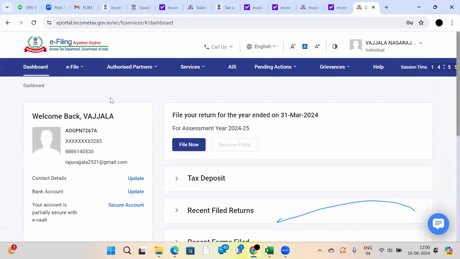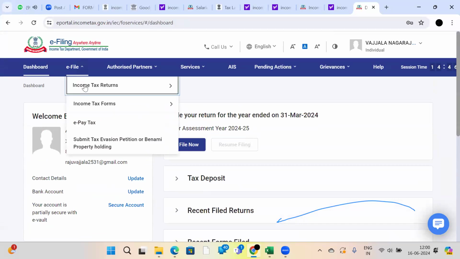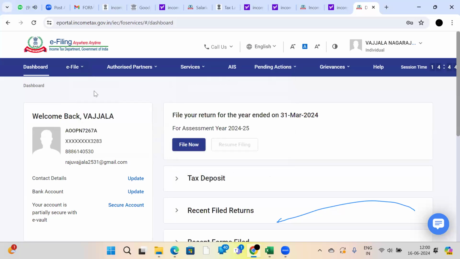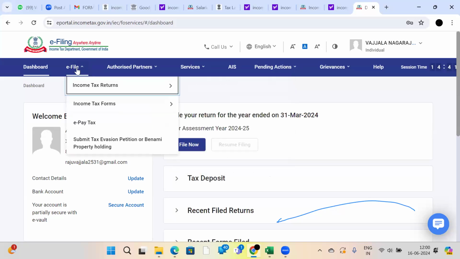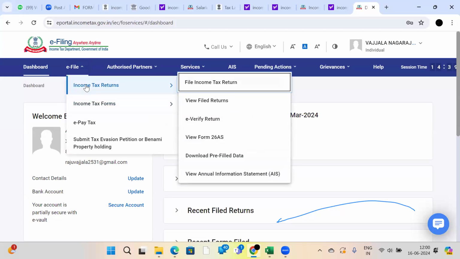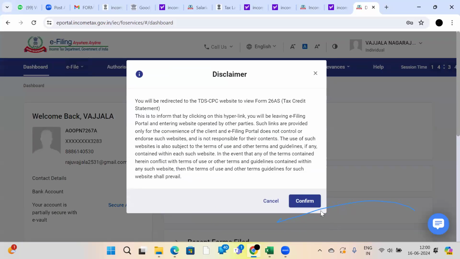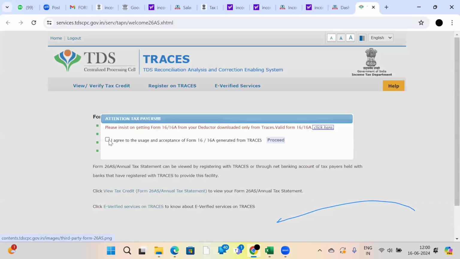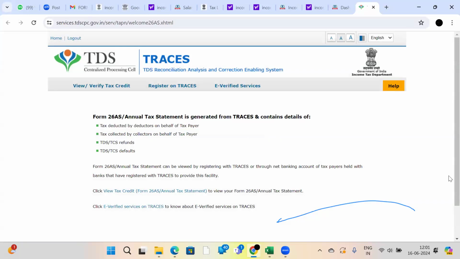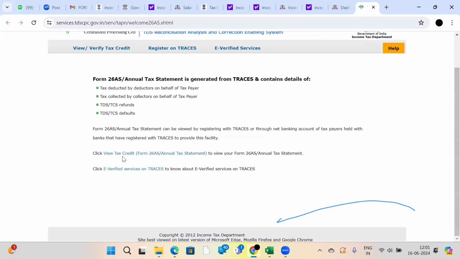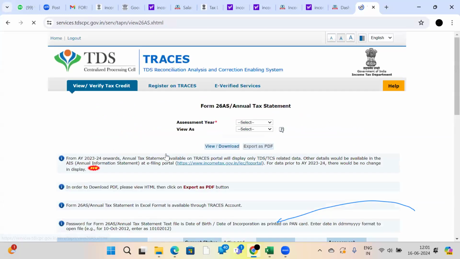One person specifically asked, sir, I want to know which organization has deducted TDS. Hope he is live in this session right now. Sir, I am telling you, please see here. Go to e-file, select income tax returns, go here, view Form 26AS, just select this option. You will get this disclaimer, select confirm. It will prompt you to the next tab. Agree to the terms and conditions to see the TDS and TCS form. Go here and click view tax credit Form 26AS annual tax statement.